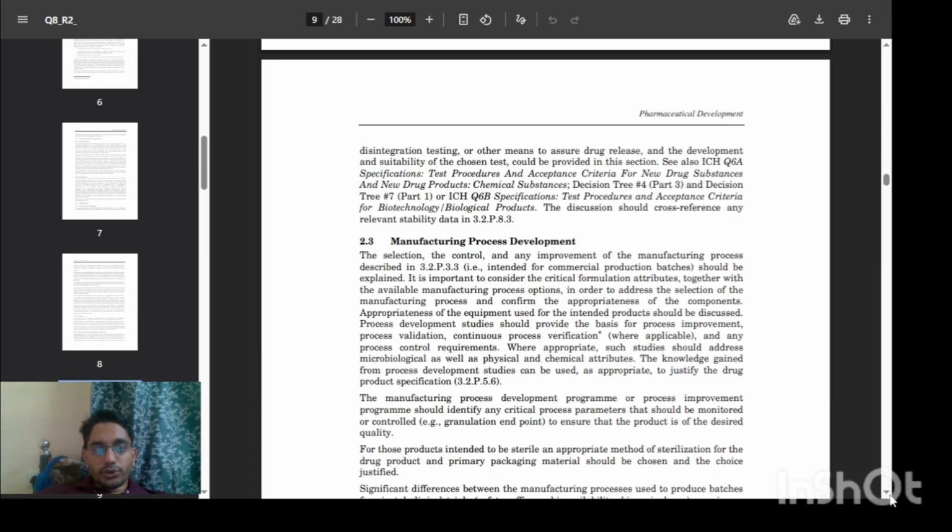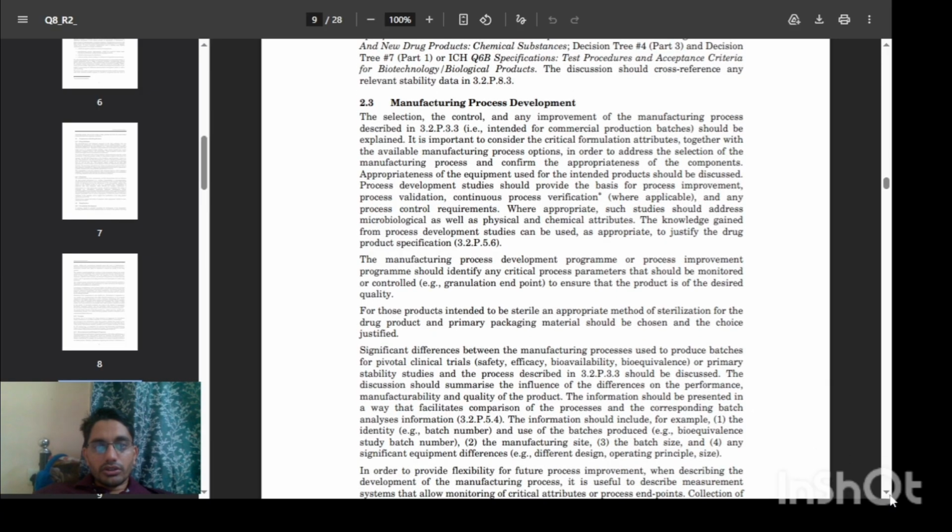Then manufacturing process development 2.3. The selection and control of the manufacturing process described in 3.2.P.3.3, intended for commercial production batches, should be explained. It is important to consider critical formulation attributes together with the available manufacturing process options in order to address the selection of the manufacturing process, and confirm the appropriateness of the components. The appropriateness of the equipment used for the intended product should be described, and why the equipment was chosen for this intended purpose.